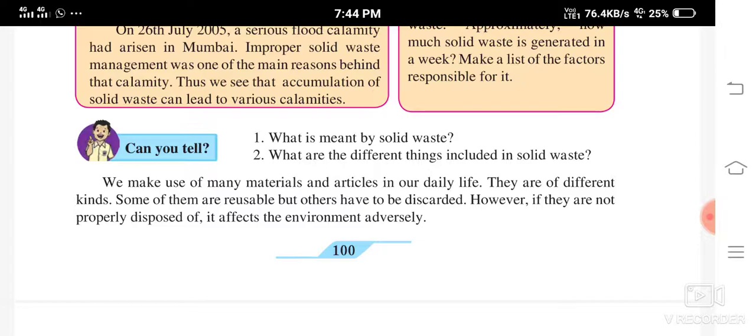Whatever you don't need, if you have seen these 3 R's, right? Reduce, reuse and recycle. These 3 things you have to apply in your daily life. The things which can be reduced, you have to reduce. The things which can be reused, reuse again. And the things which can be recycled, those things you'll have to give for recycling, so that they can be recycled and used again and again, isn't it?